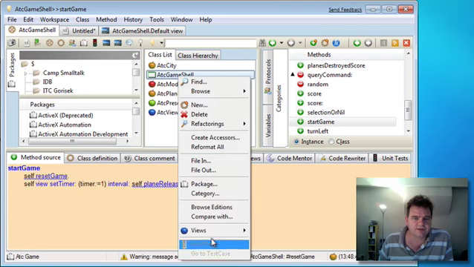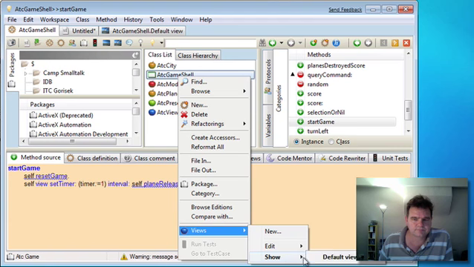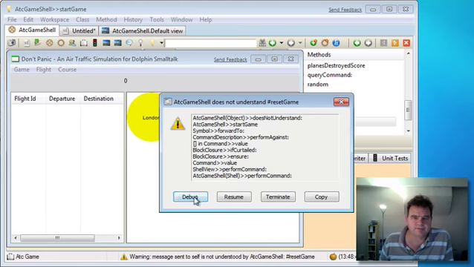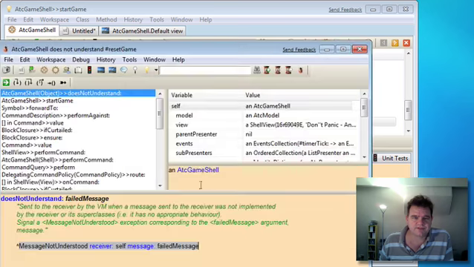Okay, now I think we can do a bit of debugger coding again. Let's create our game shell. Okay, and let's execute start game. ATC game shell does not understand reset game. Let's implement that.